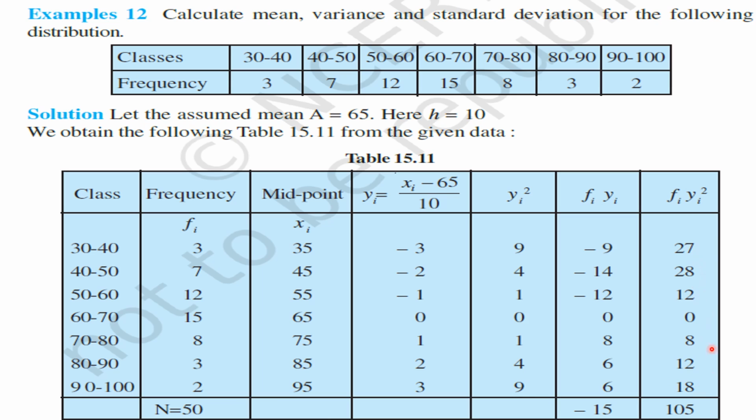Understood all these 7 values, my children? After finding all these 7 values, let us find the total sum. That is 27 plus 28 plus 12 plus 0 plus 8 plus 12 plus 18. What will we get here? 105. Understood this number, my children?